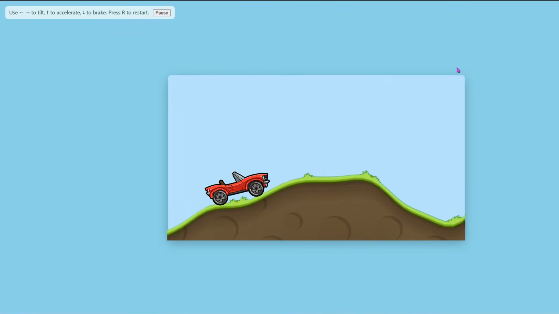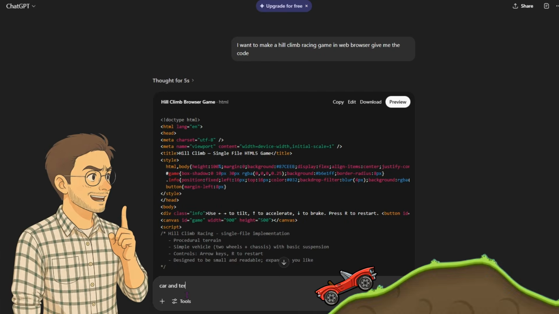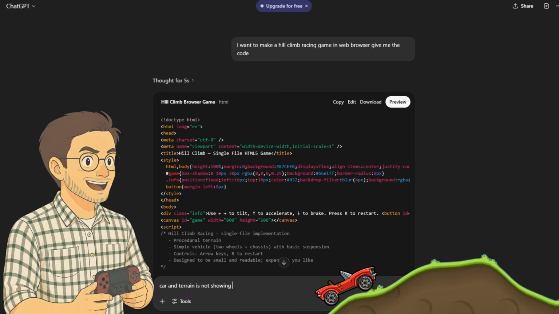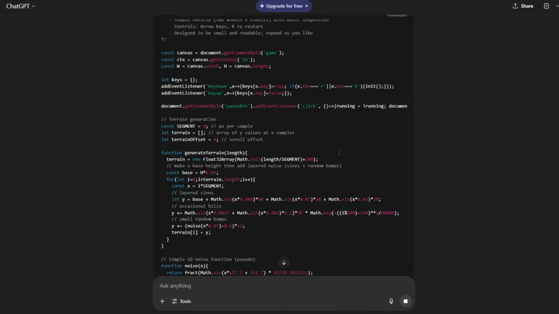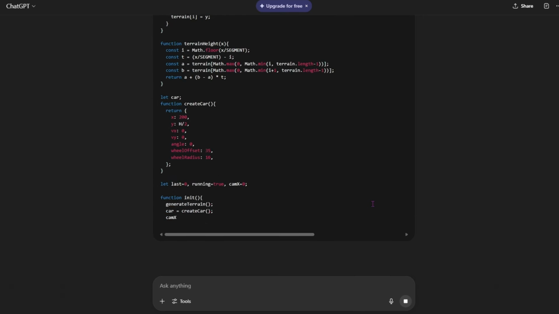Wait, what kind of game did this thing make? The whole game is completely empty. There's no car, no terrain, nothing is even here. Come on bro, am I supposed to play in an empty world or what? At least add a car and some ground. And look at this guys, after getting roasted a little, it finally started fixing the code. Alright, let's see what it makes this time.